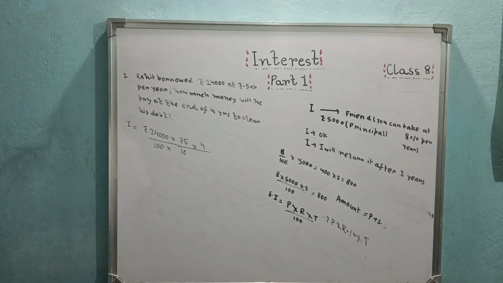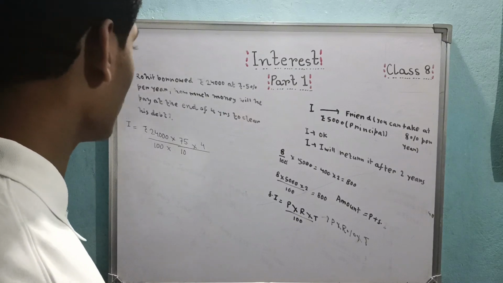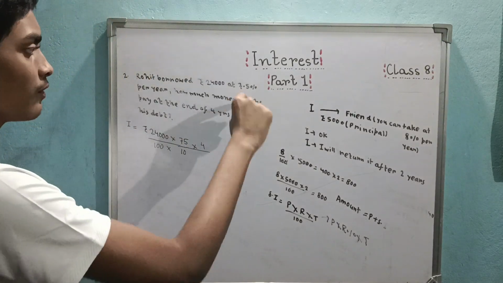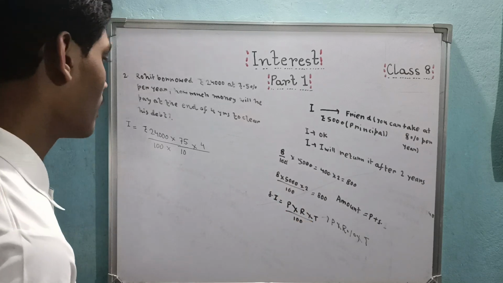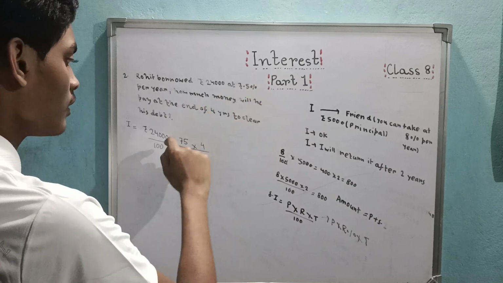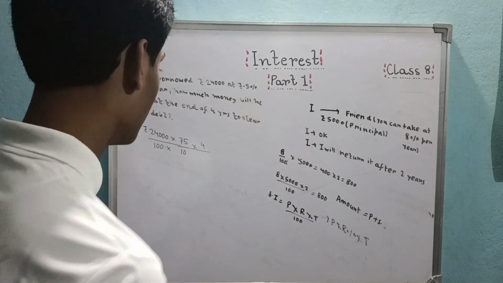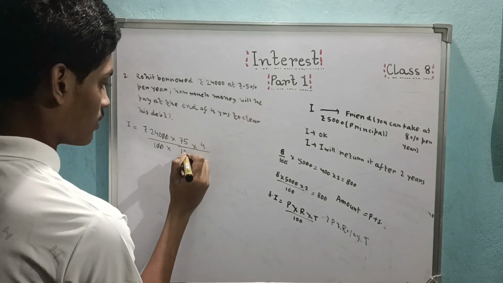The pen is nice, but rubbing it is quite hard. So this is quite clear to you. See, principal, rate and time are given to us. So finding the interest using this formula is simple. And 7.5 is 75 by 10. And percent, so 100 in the denominator obviously. Let's calculate interest.